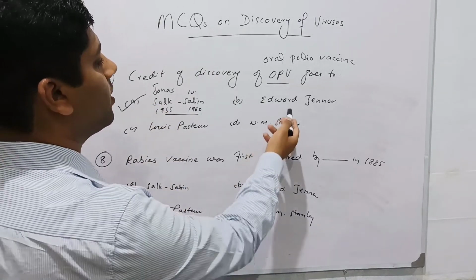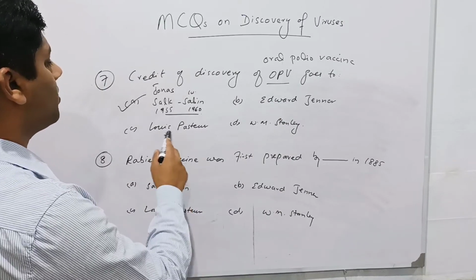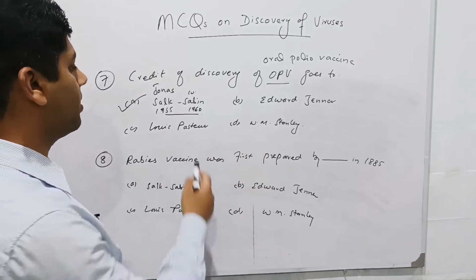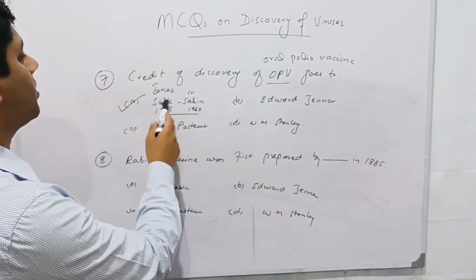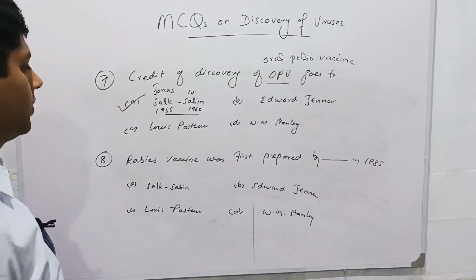Next option is Edward Jenner. Edward Jenner developed the vaccine against smallpox. He was a physician. Louis Pasteur developed vaccine against rabies, and W. M. Stanley isolated the virus. So these are inappropriate answers. The correct answer was Salk and Sabin. They both discovered the oral polio vaccine.